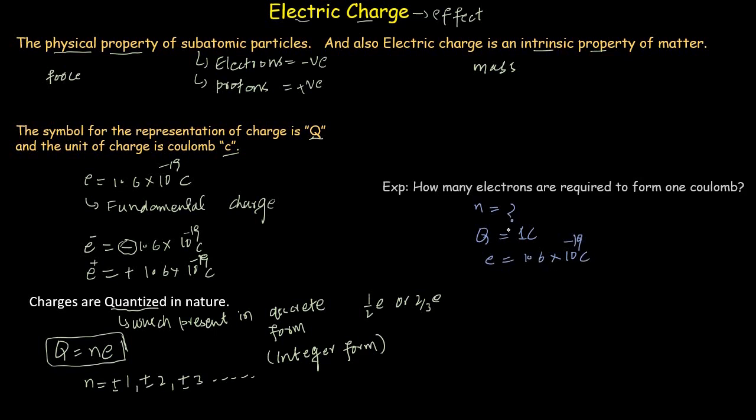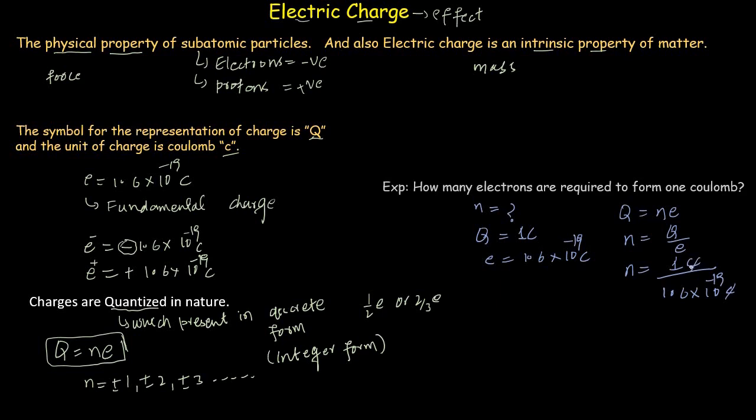Now to find n, we can use this equation, which states that Q is equal to Ne. So n from this equation will be equal to Q divided by e. So n is equal to Q, which we already have, 1 coulomb, divided by the electric charge on the fundamental particles, which is 1.6 multiplied by 10 raised to the power minus 19 coulomb.